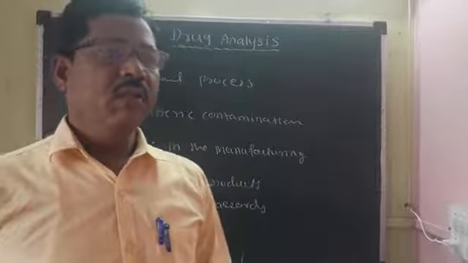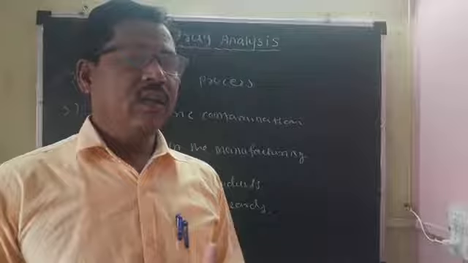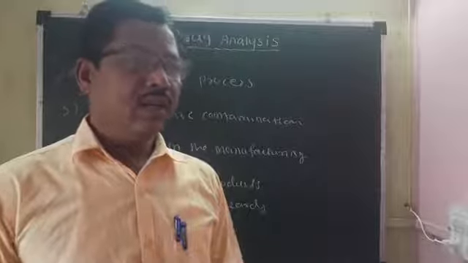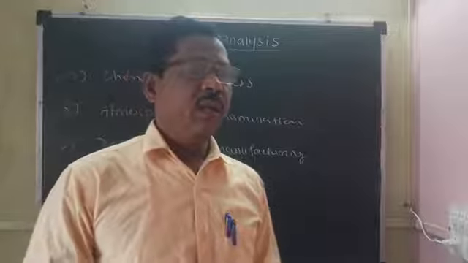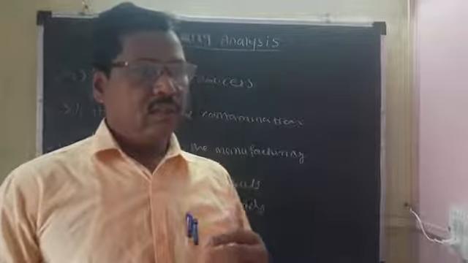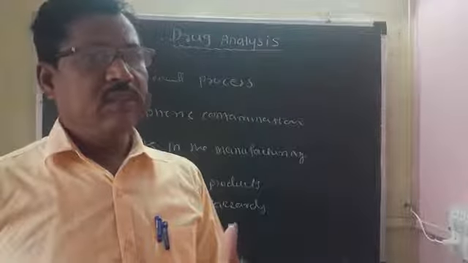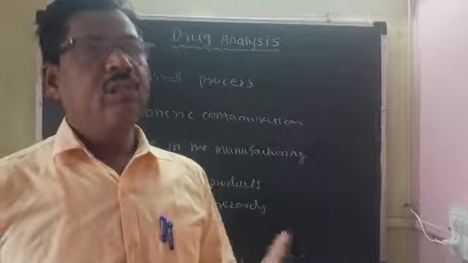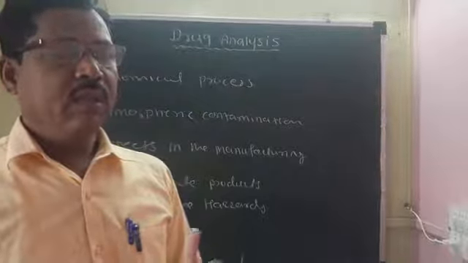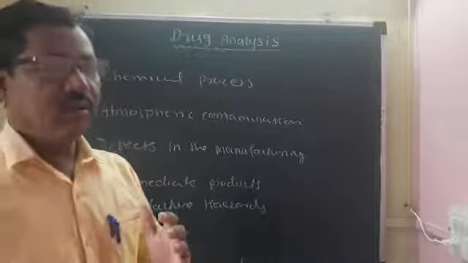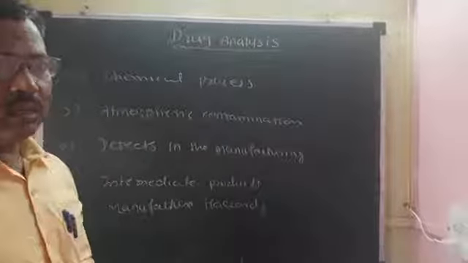In this chemical process, most of the water soluble ions like alkali metals and alkaline earth metals are incorporated into the drug products in the synthesis of drugs, and therefore these are the most common impurities present in the drugs.